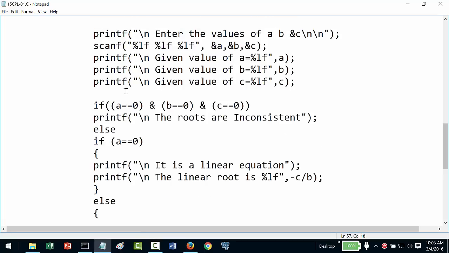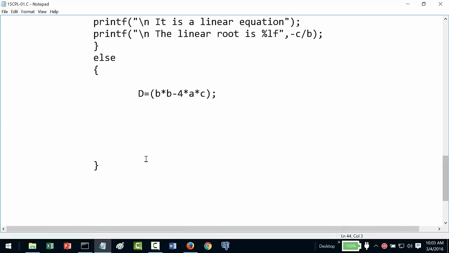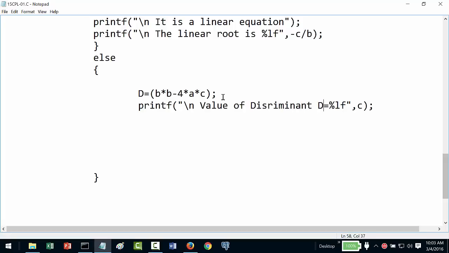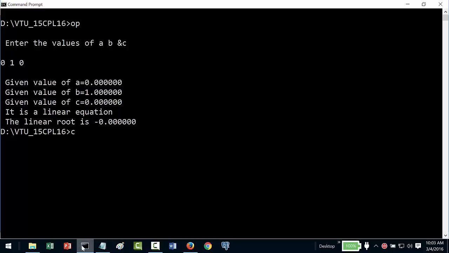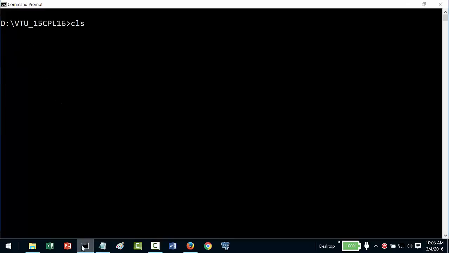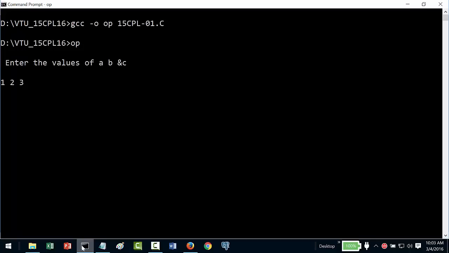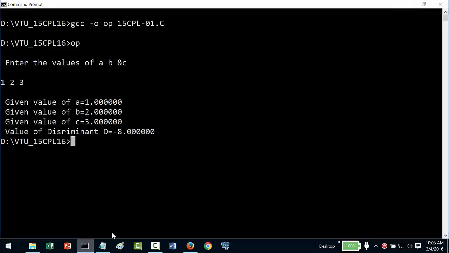So let us also display the value of the discriminant, because both the conditions are not met. The value of the discriminant D will now be equal to D. Let us see what will be the value of the discriminant. So we will recompile this and do the OP. So now we will give 1, 2, 3. So the value of our discriminant is now minus 8.